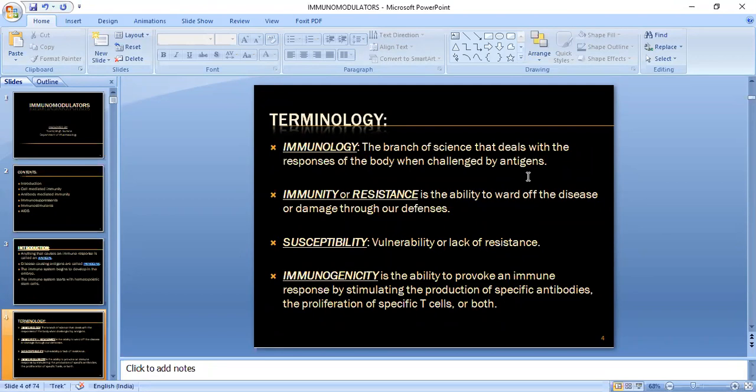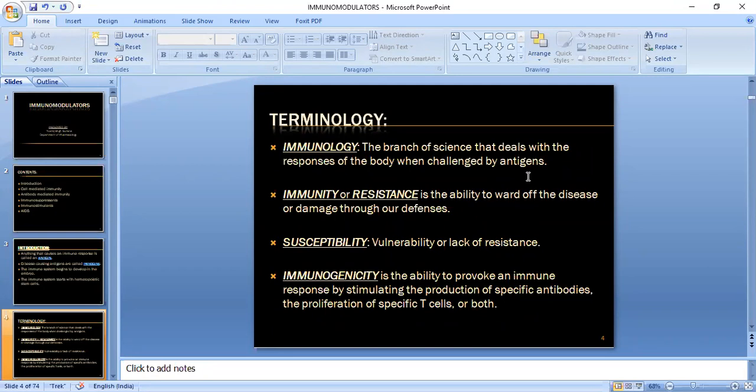If you are saying immunity or resistance, it is the ability of your body to ward off disease through your body's defenses. Susceptibility means lack of resistance to the antigen.